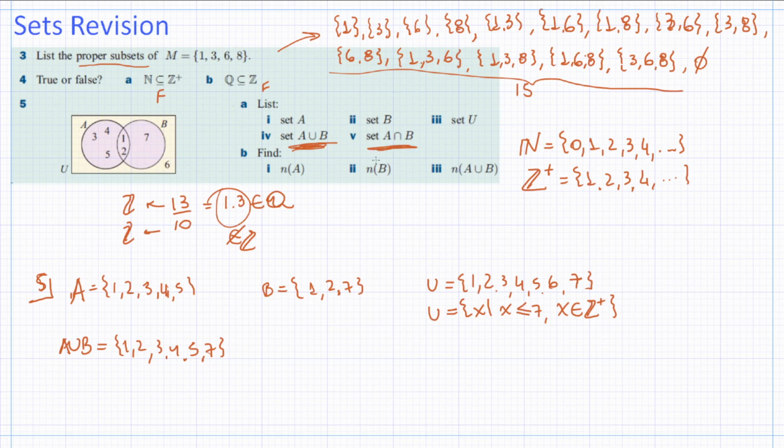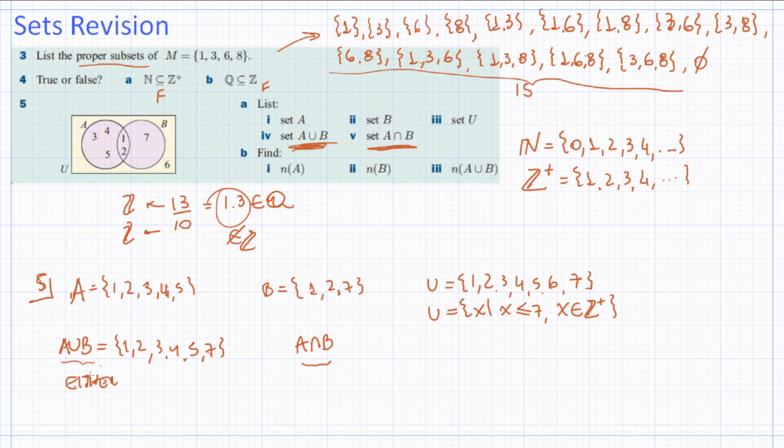Now what about the intersection? Intersection is what they both have in common, right? Here we're considering what both of them have; here we're considering just one, either.